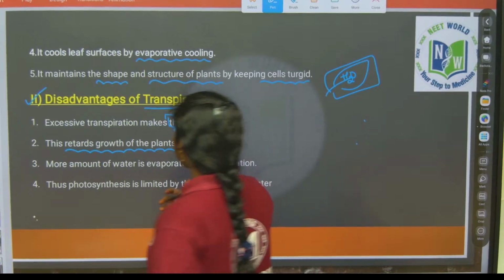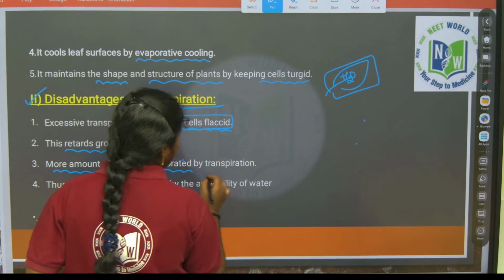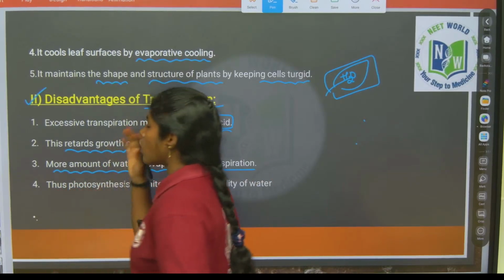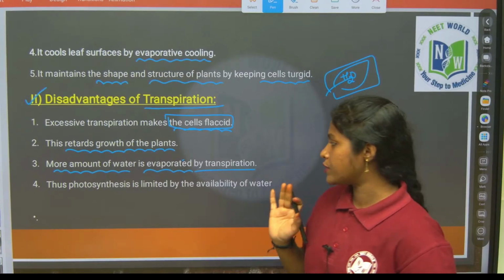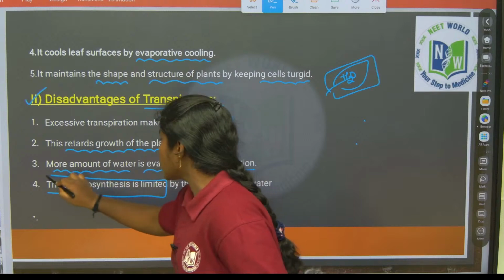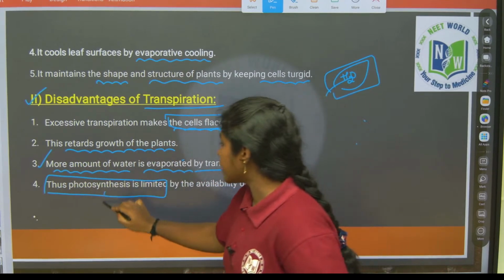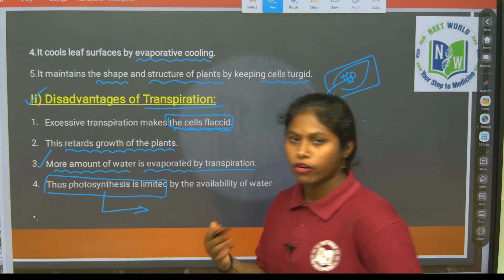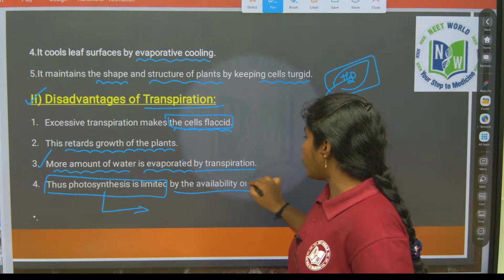Now, more water is evaporated. When more water is evaporated by transpiration, the photosynthesis rate is also limited. So when more water is evaporating, the process of photosynthesis will be limited by the availability of water.